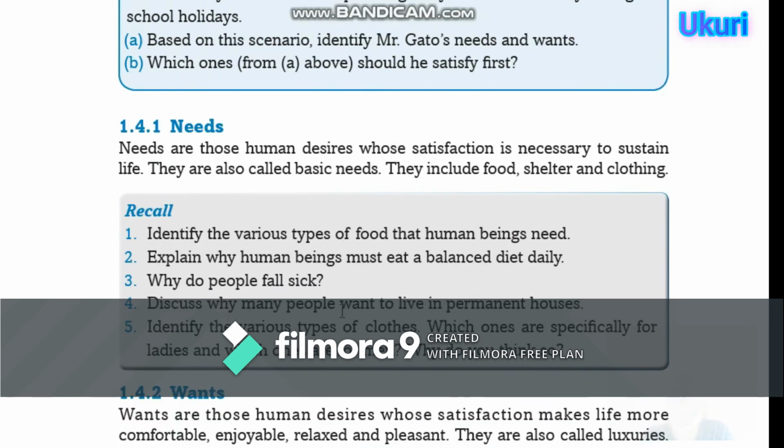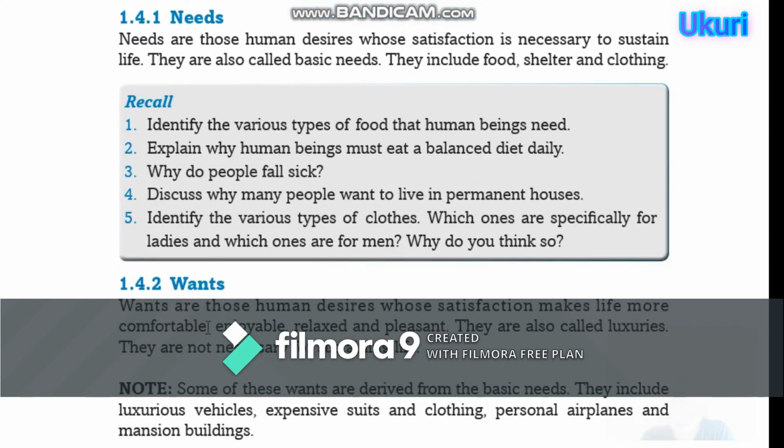Identify the various types of food that human beings need. So this is your recall. Go read carefully and then see whether you can answer them.